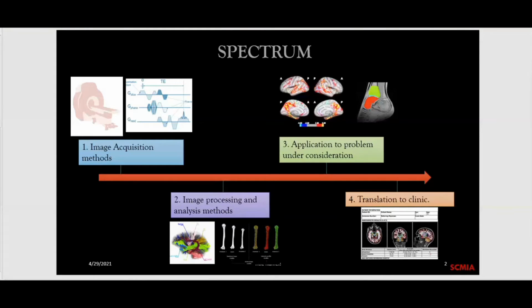Third is application to the problem under consideration. So when you are trying to solve something in medical imaging, you would want to understand if there is a clinical applicability to this. You shouldn't be solving something which has no focus, or creating your own problems and solving them. You should be very well collaborated with clinicians around. You should understand what their needs are, what they want in terms of quickly doing something like segmentation, or how you can enhance their workflow, so that it doesn't take them too long to finish their radiology practice.